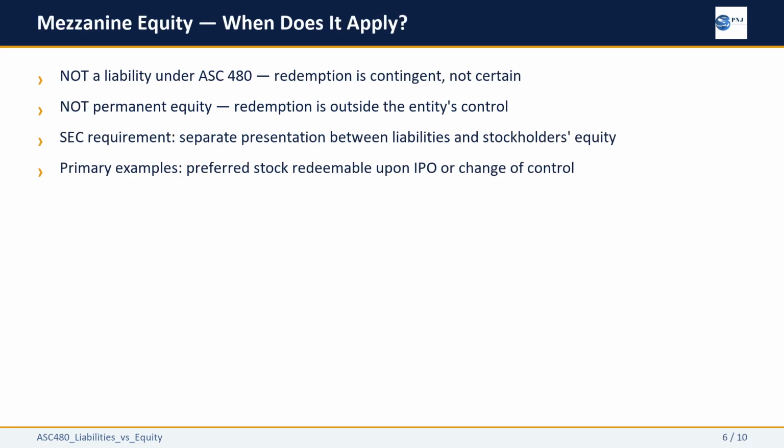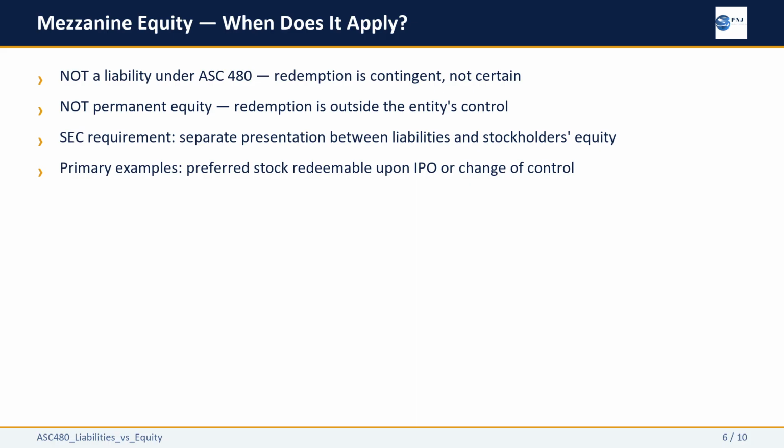Mezzanine equity is a SEC-specific concept. It is required for public registrants but not mandated for private companies. Here is when it applies. The instrument is not a liability under ASC 480 because the redemption trigger is contingent on an uncertain event. An IPO that may or may not happen. A change of control that may never occur. The trigger is not certain, so the instrument is not mandatorily redeemable.